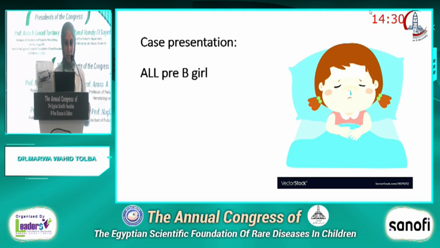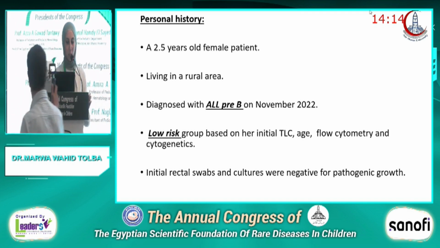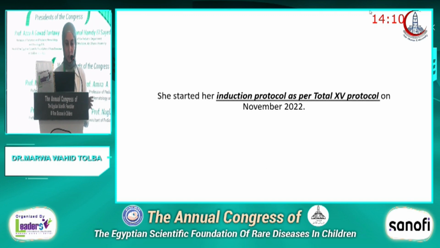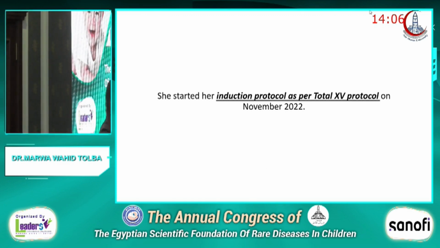Our case is an ALL pre-B girl. She's a 2.5 years old female patient living in a rural area, diagnosed as ALL pre-B in November 2022, and she was diagnosed as low risk group based on her initial total leukocytic count, age, flow cytometry, and cytogenetics. Her initial rectal swabs and cultures were negative for pathogenic growth. She started her induction protocol as per Total 15 protocol in November 2022.